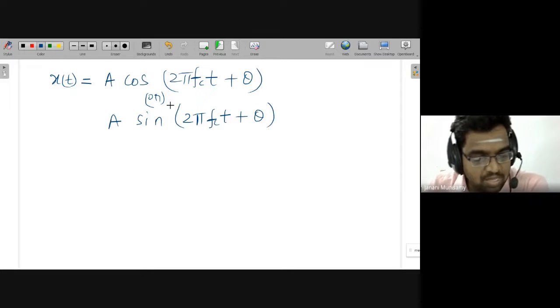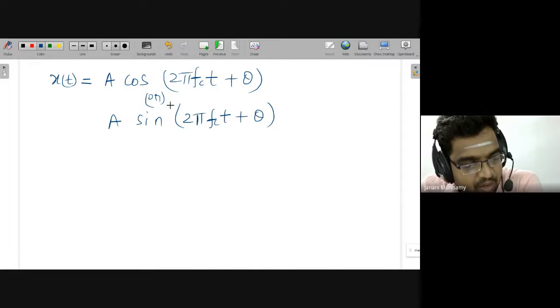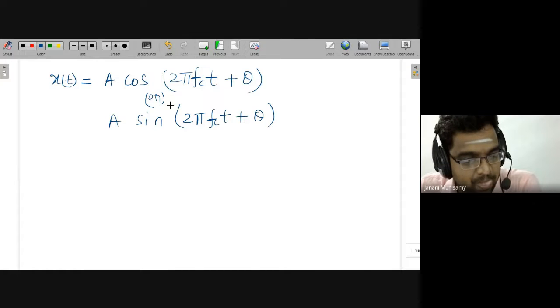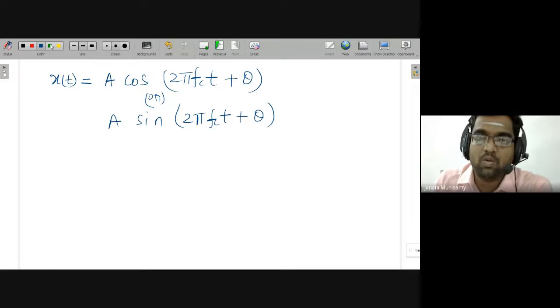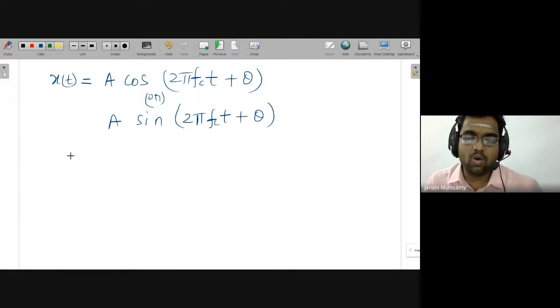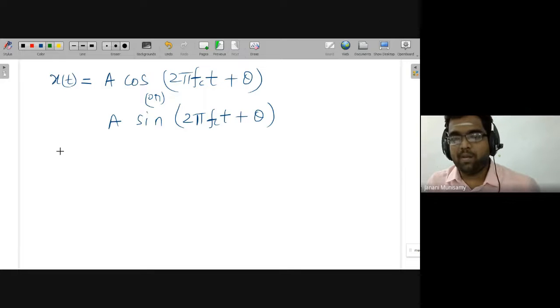So for this deterministic signal, what is the autocorrelation function Rx of tau? The autocorrelation function formula is applicable for any signal. It may be a deterministic signal or a random signal. So now you apply the regular formula. What is the regular autocorrelation function formula?